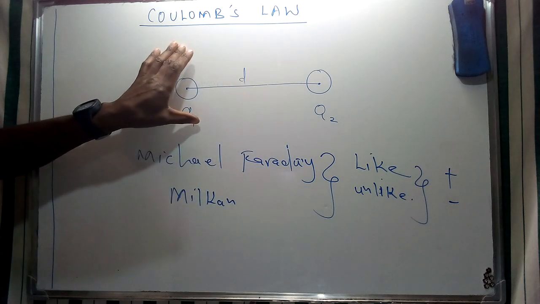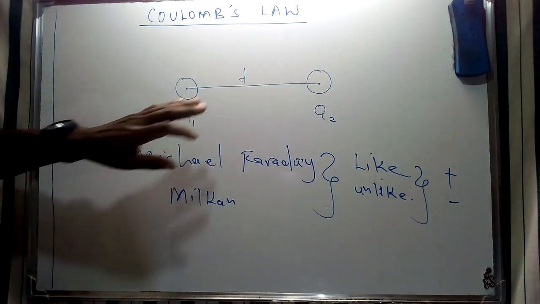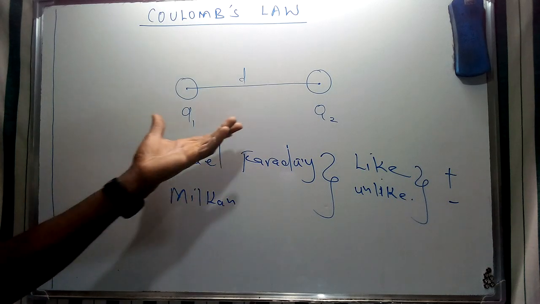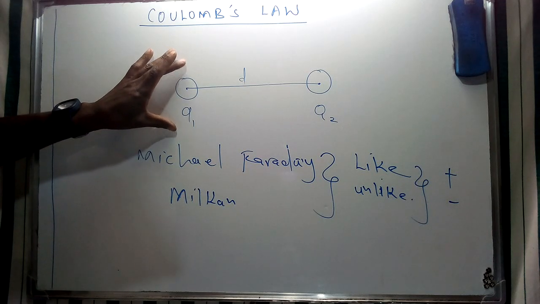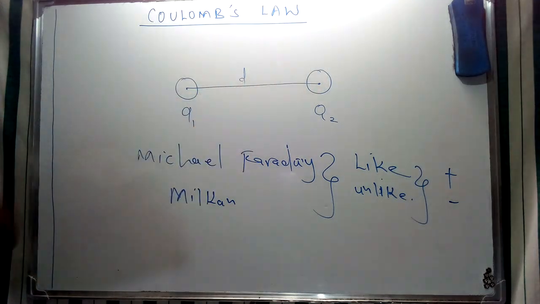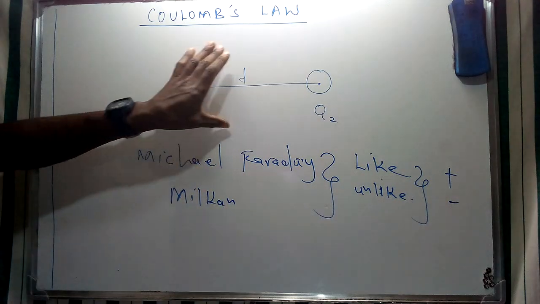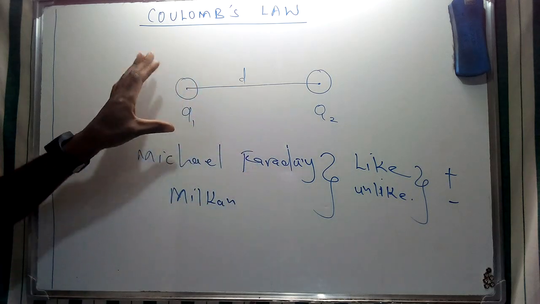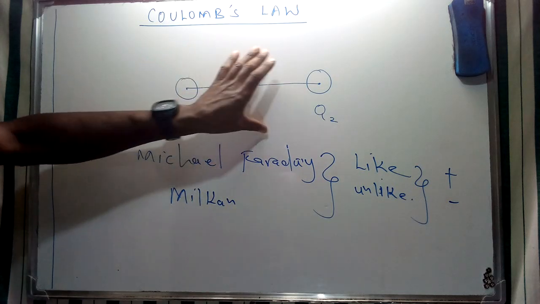In this aspect, we consider the distance from the center of this charge to this center, which is d. We consider the charge contained in q1 to be uniform, as with the one in q2, and that gives us the proportionality we were talking about: the force being inversely proportional to the square of the distance between them.